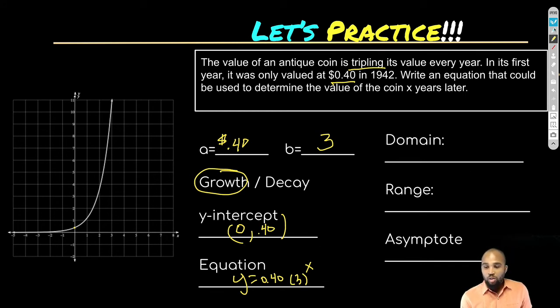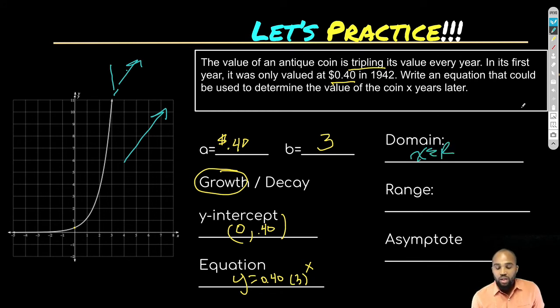All right, so what about domain and range? Well, domain is going to be the same as before. It's going to be everything because it's going to go all the way from the left side, all these negative values, and it's going to keep on going forever in this direction. Even though it looks like it's going to go straight up, it's not. It's going to slowly keep going in this direction. So all real numbers.